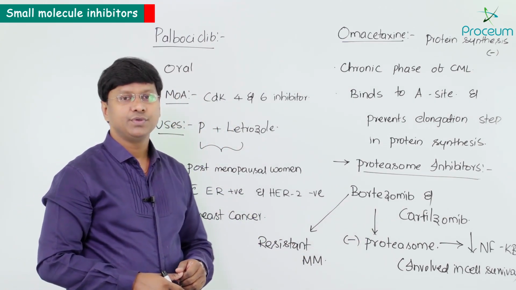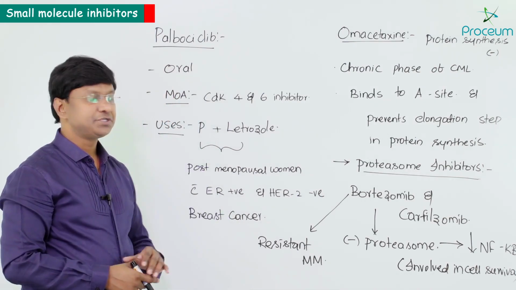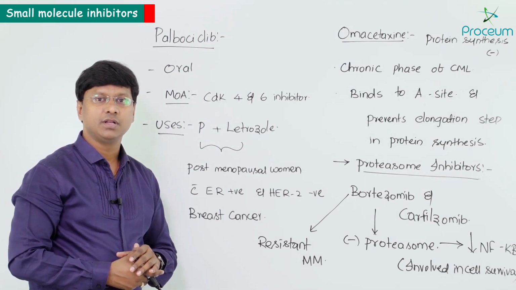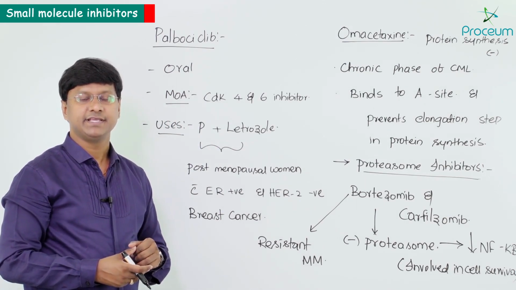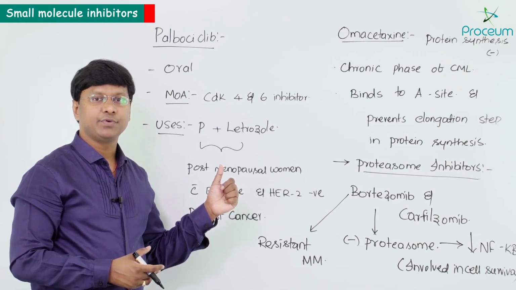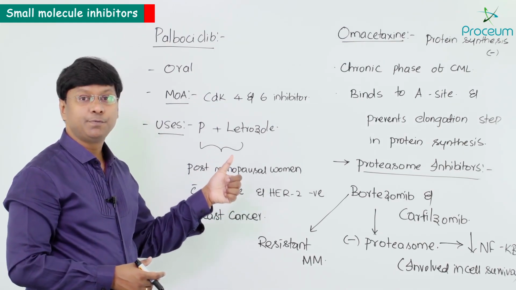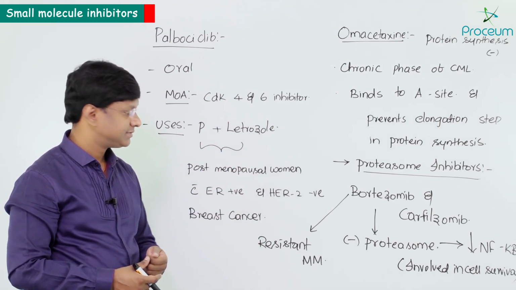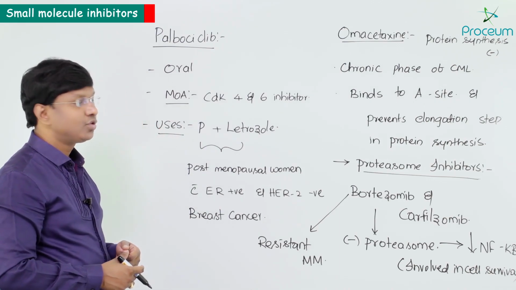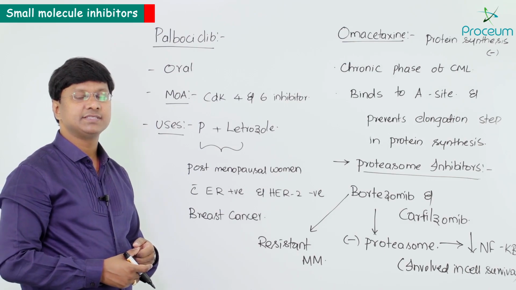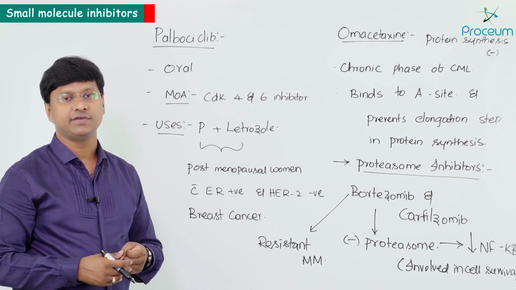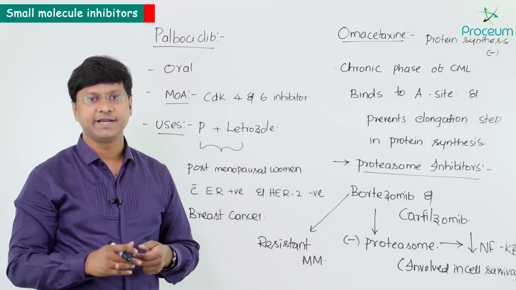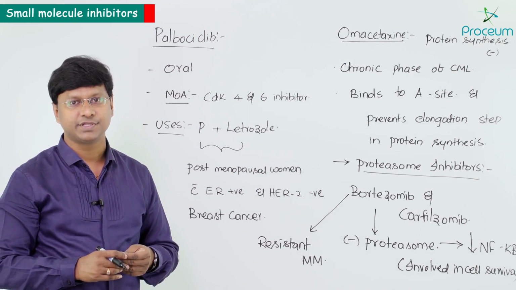Next, let me shortly revise here. Palbociclib is an orally effective cyclin dependent kinase 4 and 6 inhibitor, and it is approved in combination with letrozole for postmenopausal women with estrogen receptor positive and HER2 negative breast cancer. And you take the drug SLBD, a protein synthesis inhibitor approved for the chronic phase of chronic myeloid leukemia. How does it inhibit protein synthesis? It binds to the A site and prevents the elongation step in protein synthesis.